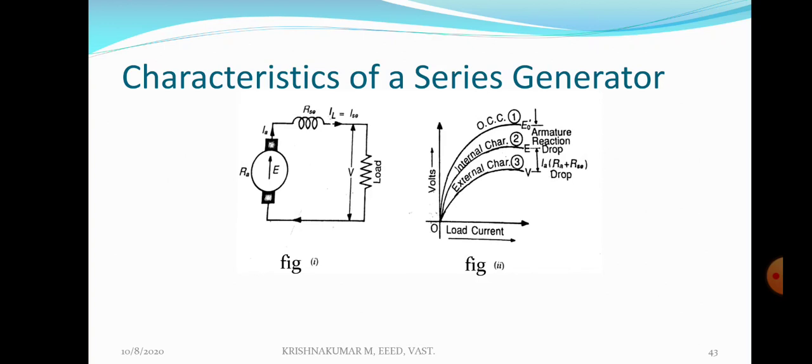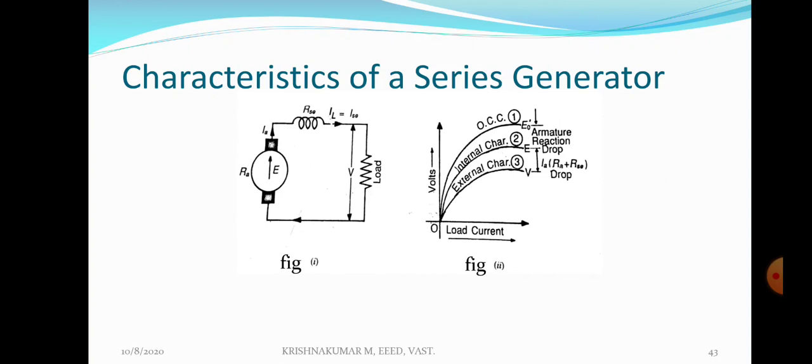Ia is equal to Isc means If. If is equal to Isc, both are the same because our series winding is our field. So Ia is equal to If, or Isc is equal to IL. If Ia is equal to 0, definitely Isc is equal to 0, and definitely IL is equal to 0. So no EMF is induced in the case of a series generator. The reason I explained just a few minutes before.